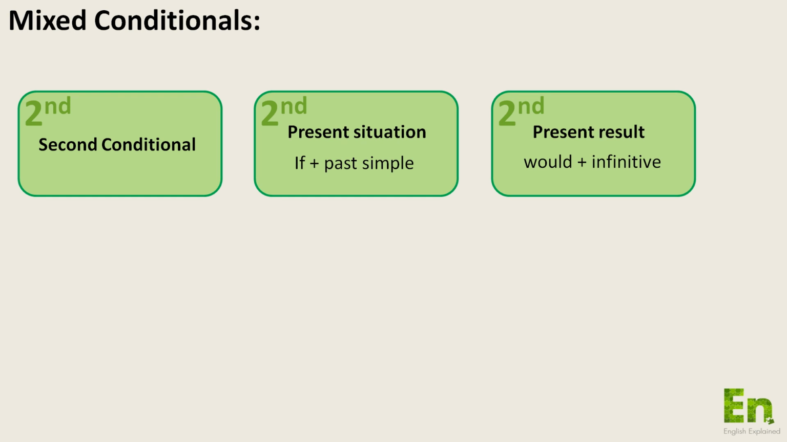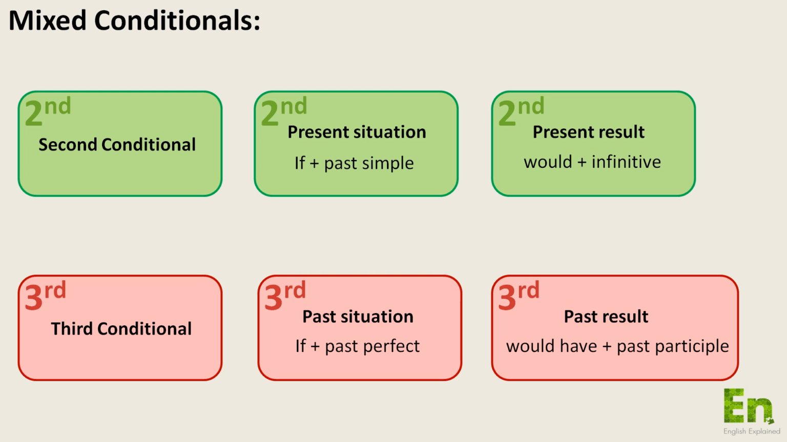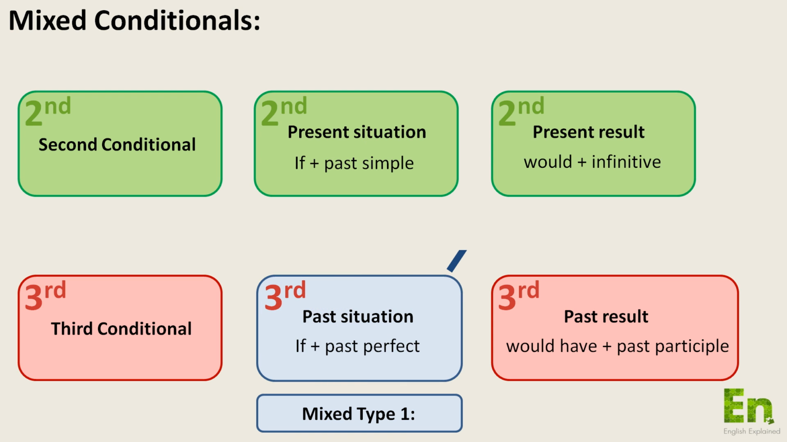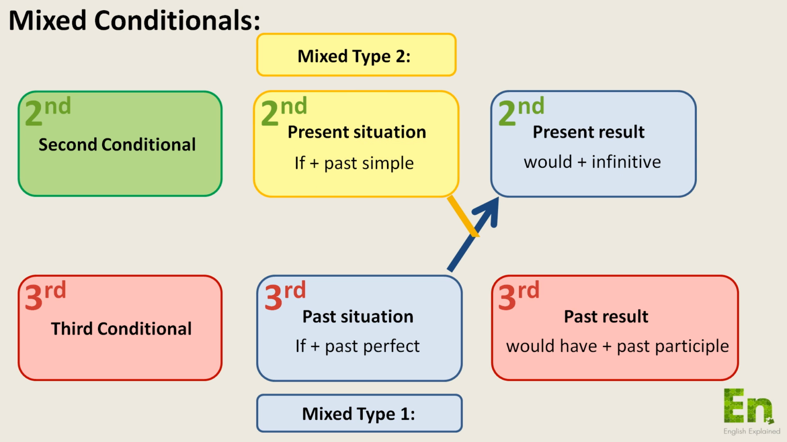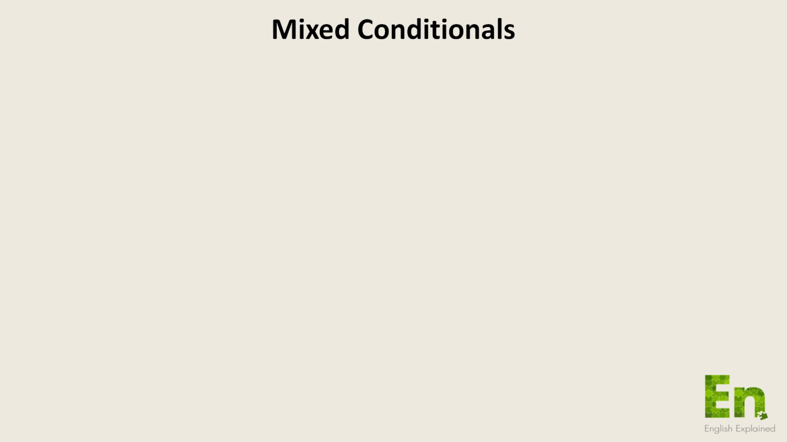Now let's look at the two ways to mix these conditionals. Mixed conditional type 1. Past situation with present result. If plus past perfect, would plus infinitive. Mixed conditional type 2. Present situation with past result. If plus past simple, would have plus past participle. Let's explain them in more detail, one by one.